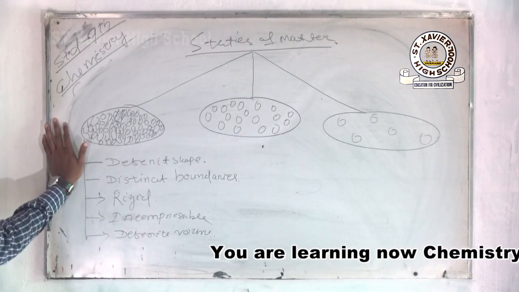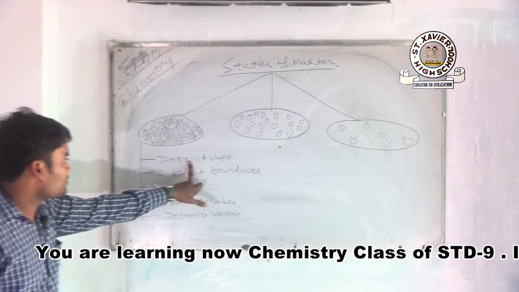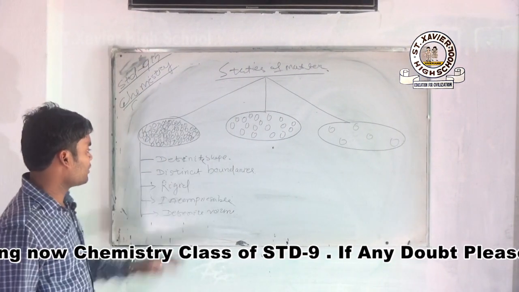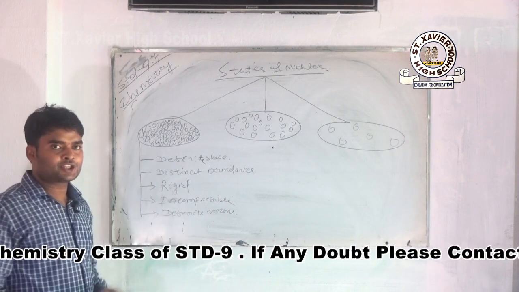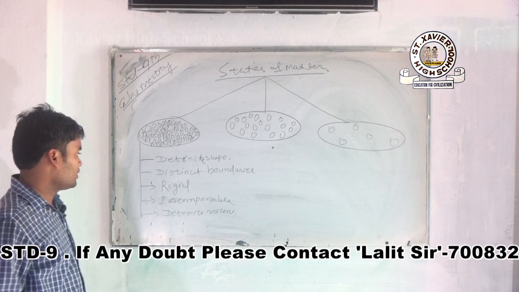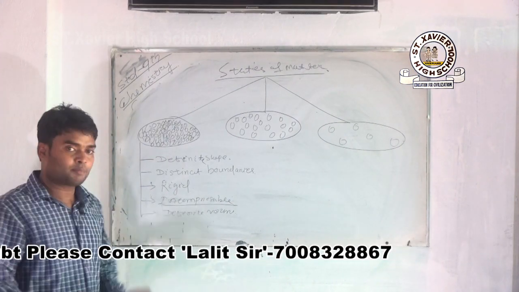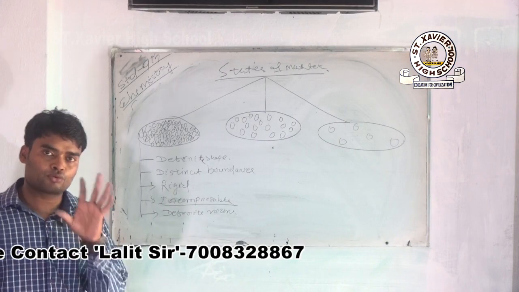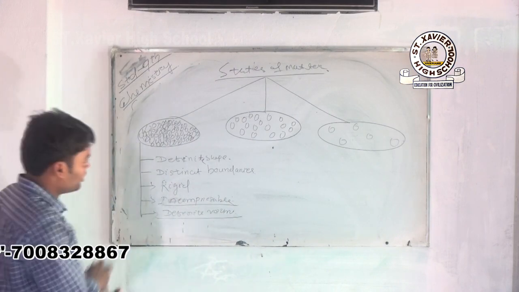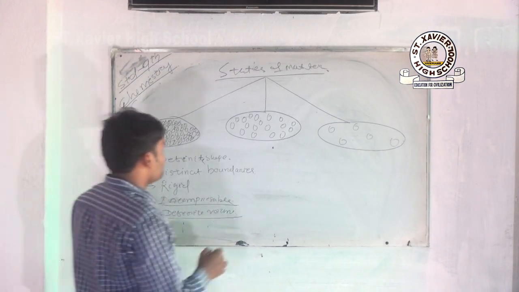What are the characteristics of a solid? Number one, it has a definite shape, distinct boundaries, it shows rigidity, and it is incompressible. All clear, what is incompressible? Incompressible means when you apply force to the solid, there is no change of shape. And it has a definite volume. These are all the characteristics of a solid.